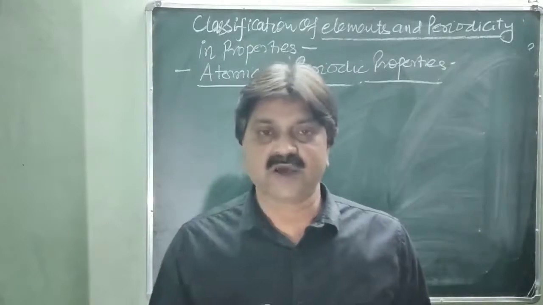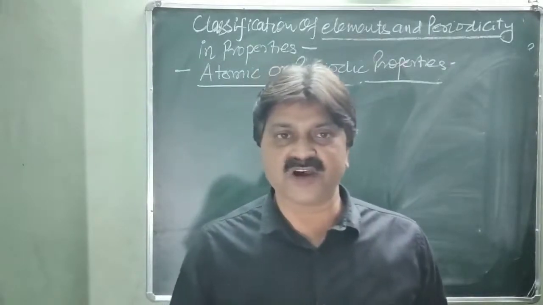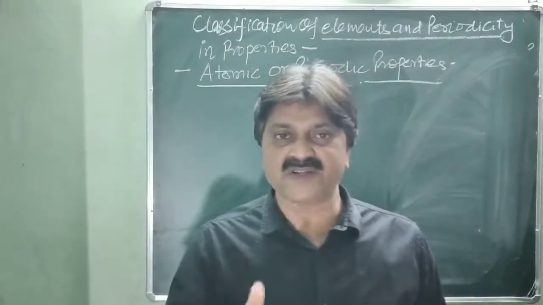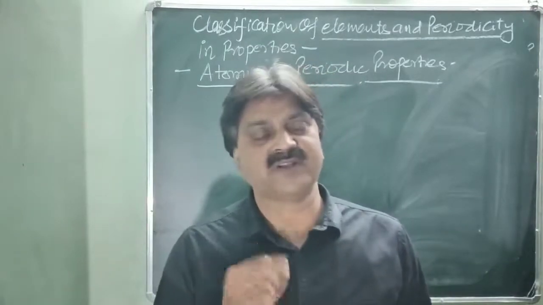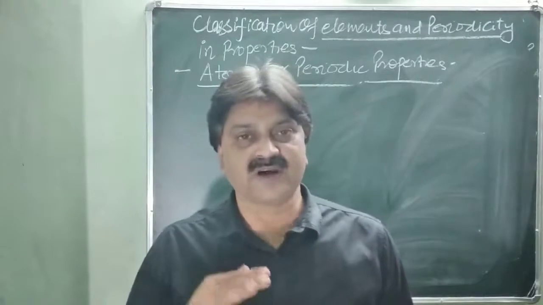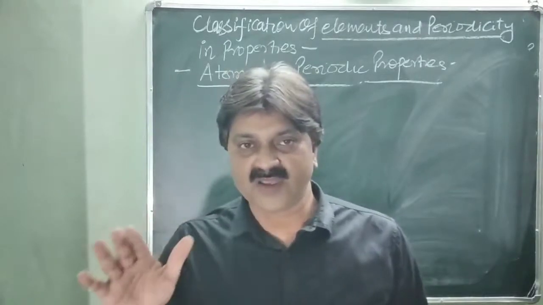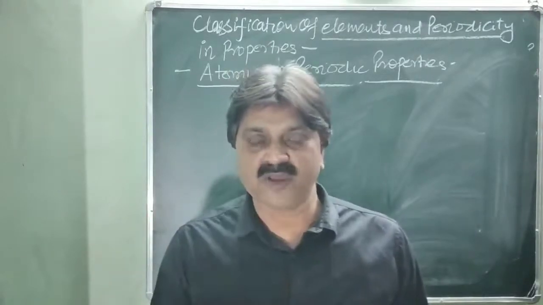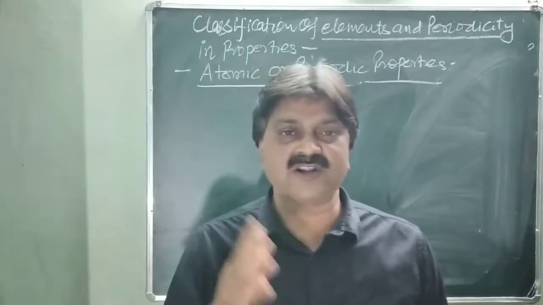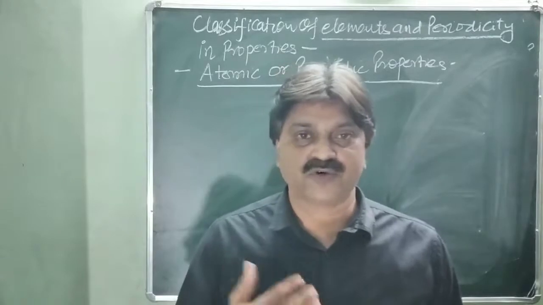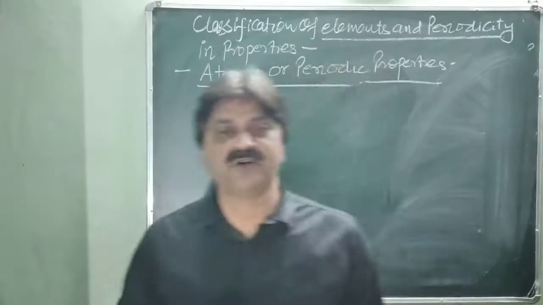Why is it called a periodic property? Because the property is repeated over a certain interval, again in the groups and the periods. When coming across the period or down the group, the property is repeated over and over. So it is called a periodic function. First of all we will discuss the atomic radii.